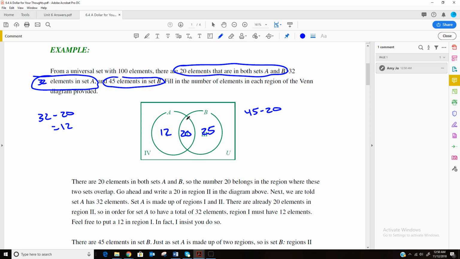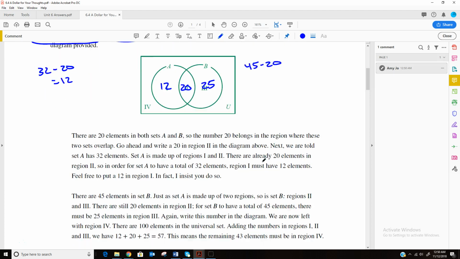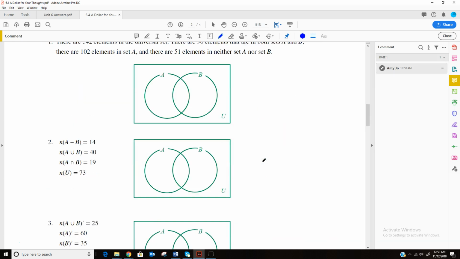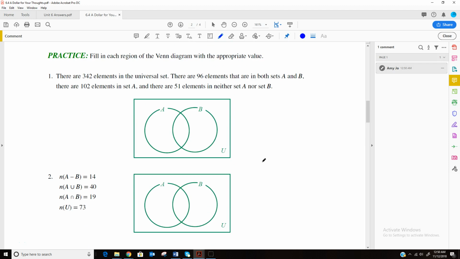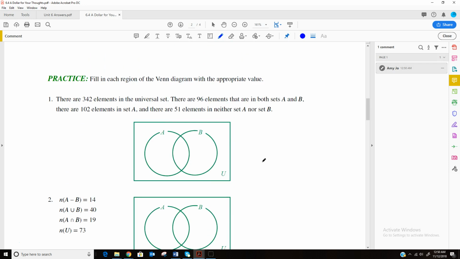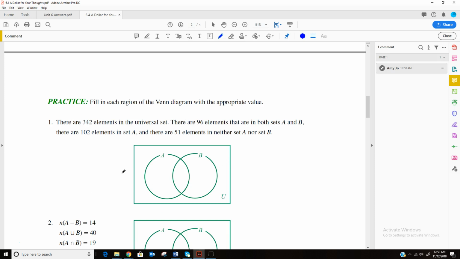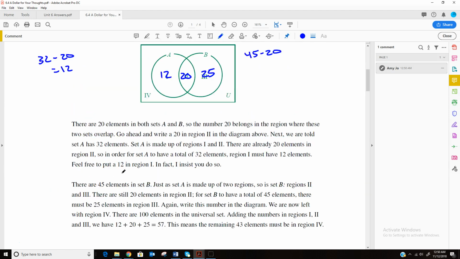So now if we look back at this, we do have 20 elements that are in both sets. We have 32 elements in set A because we have 12 and 20, that's 32. And then we have 45 elements that are in set B. 20 and 25 makes 45. And so here's 3 practice problems you can do. I think I'm going to do this first one actually because there's one thing that they didn't really cover very well in this example, and that is the fact that there could be, does it say up here?